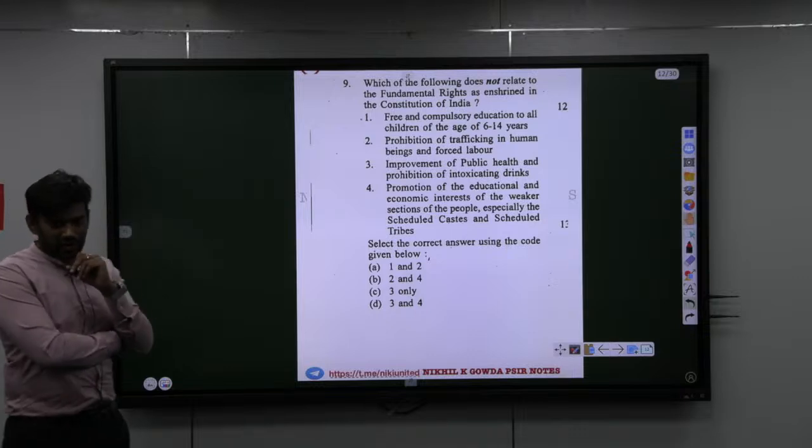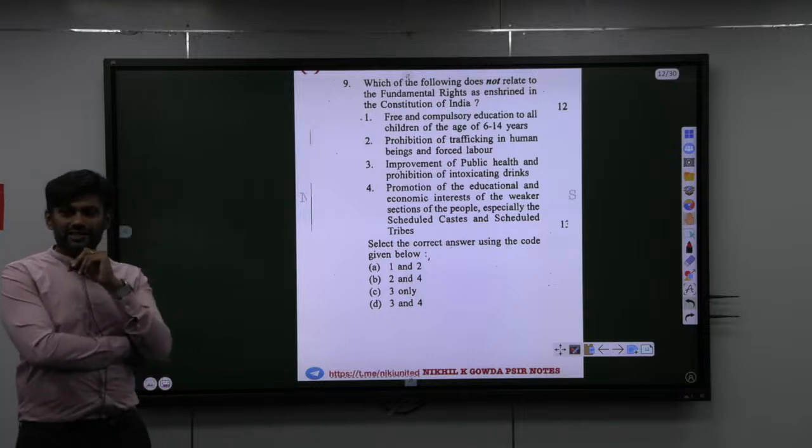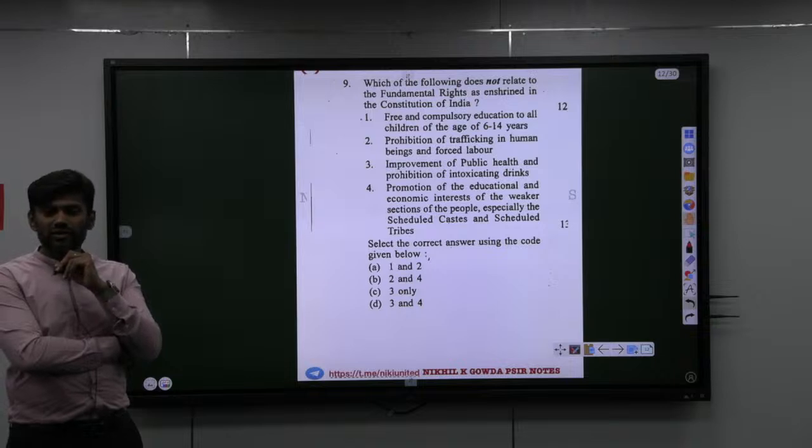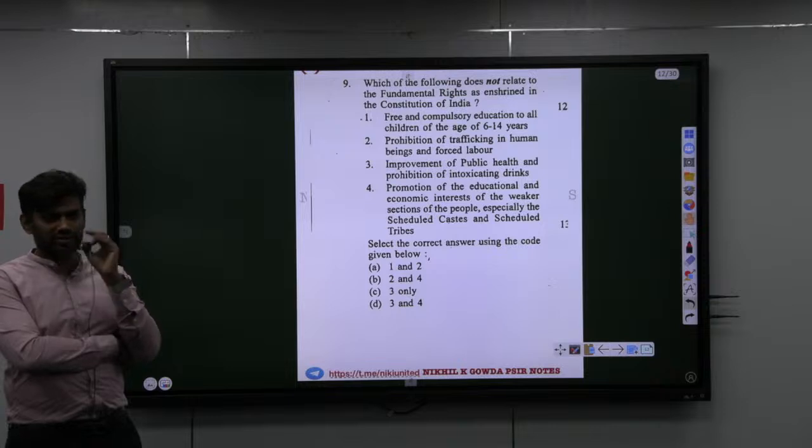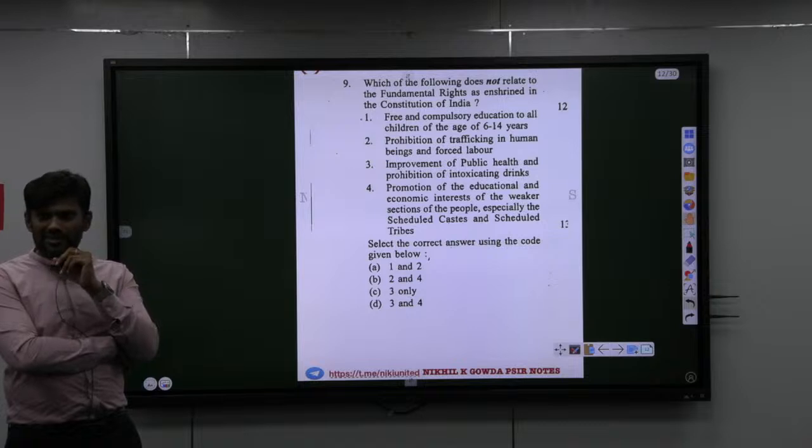Plain simple, right? How many times you lose marks in exam by not carefully reading the question? That's what I told. Knowledge is different. Examination skills are different. So what do you mean by examination skill? To read the question carefully. Because now she knew the answer, but she still ended up getting minus 2.6 or 2.8 or something. Easy question. Why? Because simple mistake. She didn't read the question carefully.